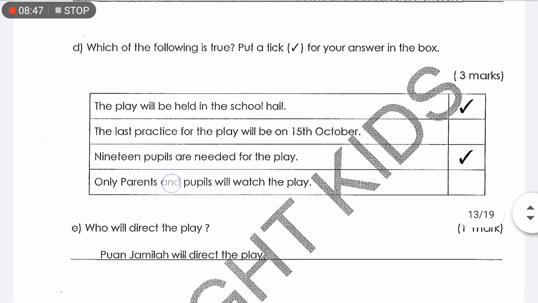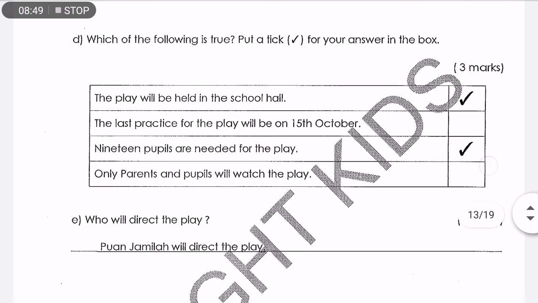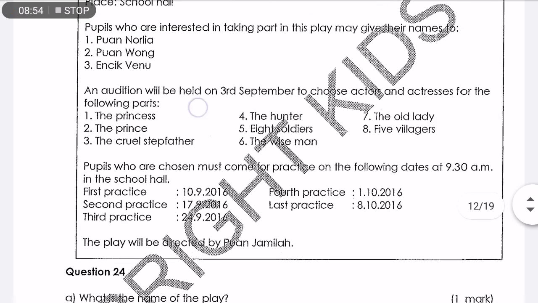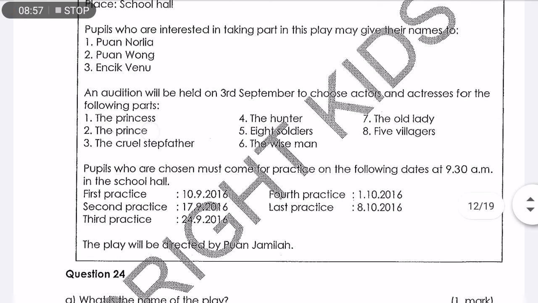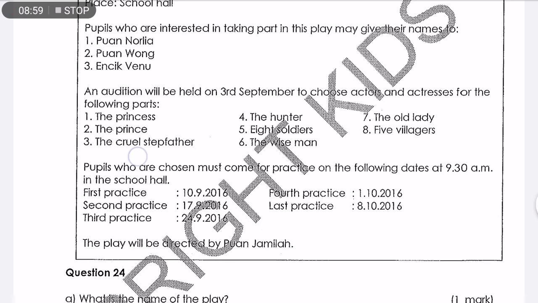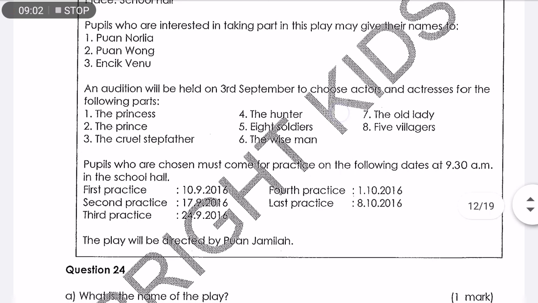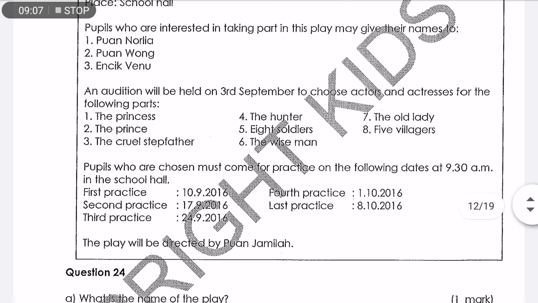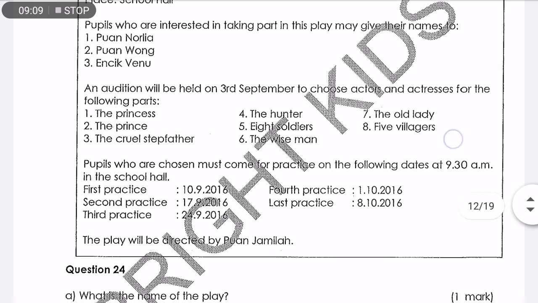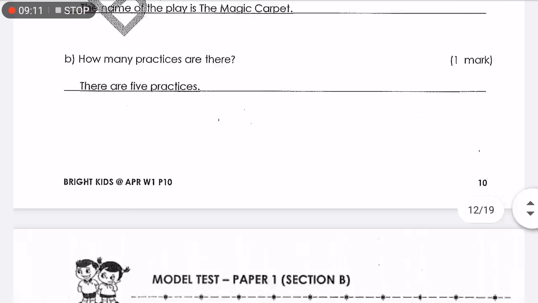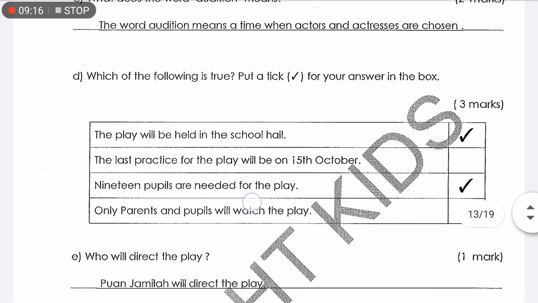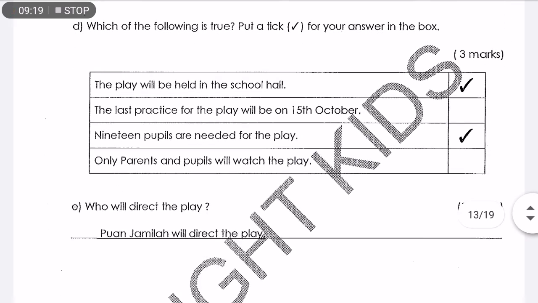19 pupils are needed for the play. So that is the correct statement. How do we know? The audition will be held, and the answer is over here. The princess, 1. Prince, another 1. Cruel stepmother, 1. Hunter, 1. 8 soldiers, meaning 8 of them. The wise man, 1. The old lady, 1. And 5 villagers. So altogether is 19. So the answer is, 19 pupils are needed for the play. That's a correct statement.